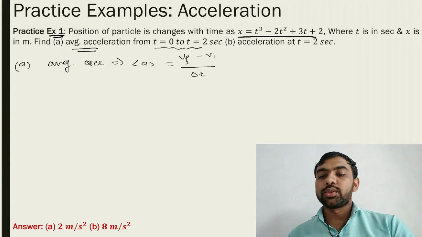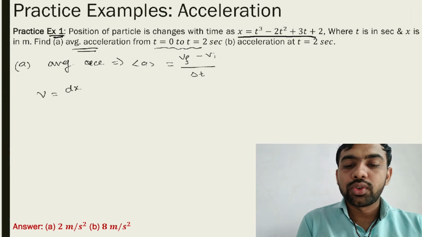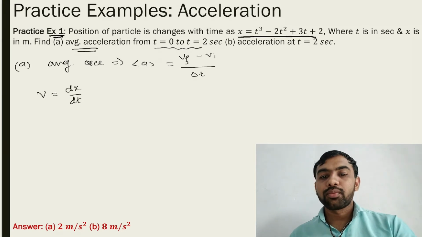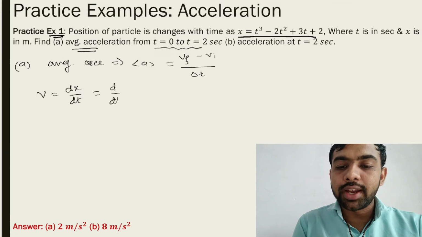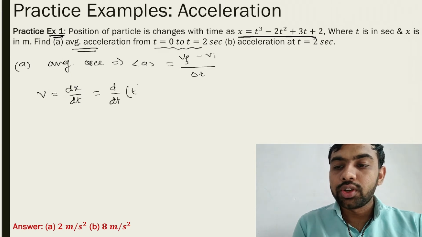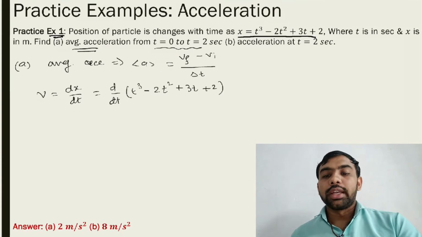Yes or no? That is the average. So find the v first. So v is equal to dx by dt. It means d by dt of x, which is t cube minus 2t square plus 3t plus 2. Take the subtraction and summation separately.